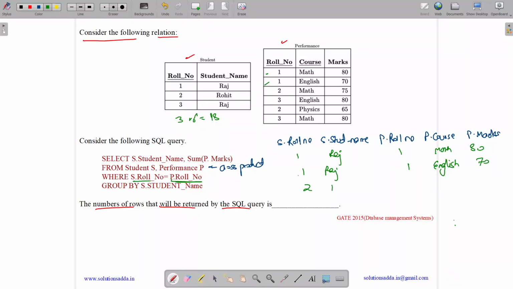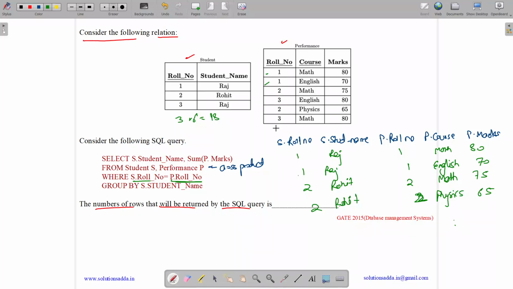Then we will have 2 Rohit. It will map to only 2 entries. So we will have 2 math 75, it will map to 3 English, only to 2 physics. 2 physics 65. Here we have 2 Rohit.